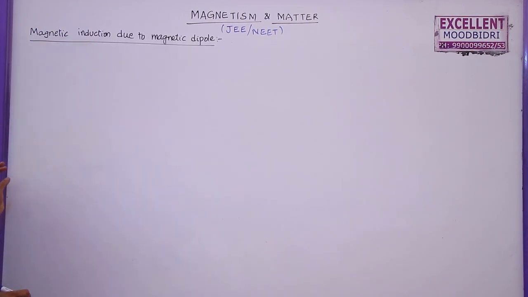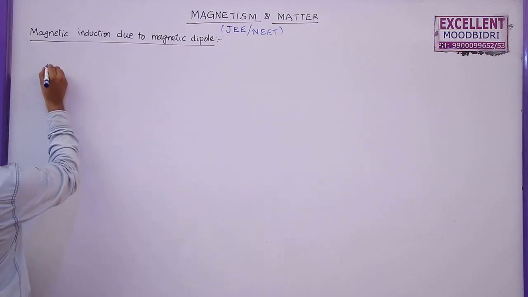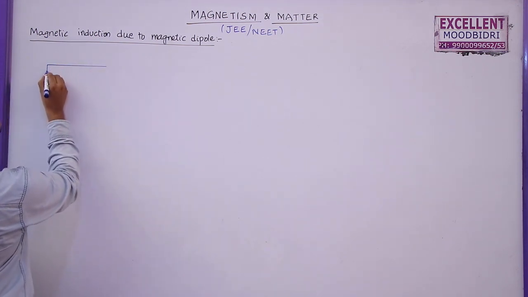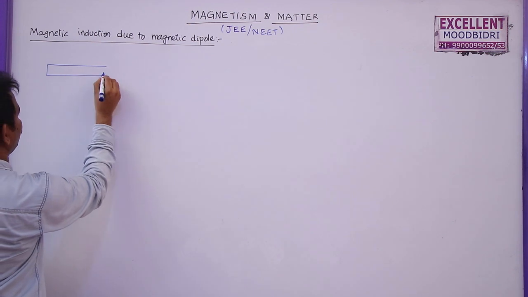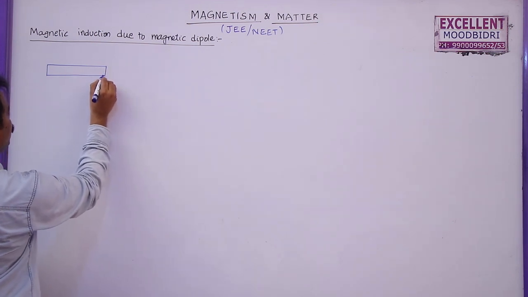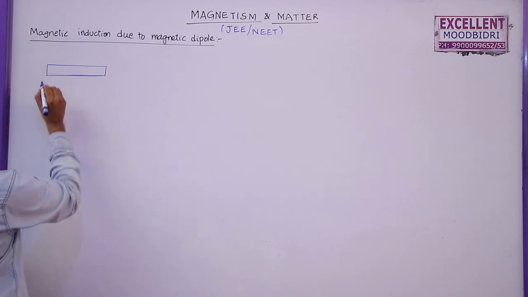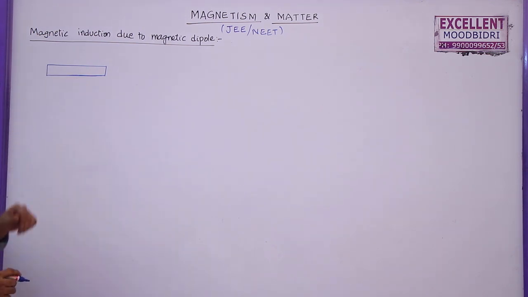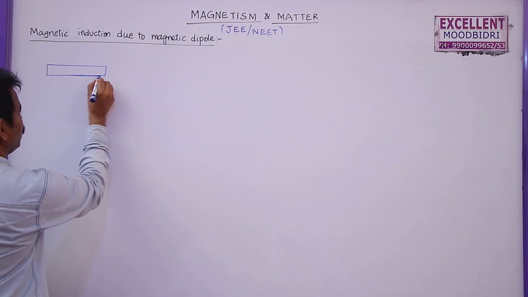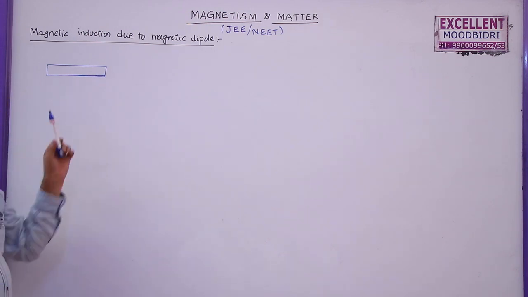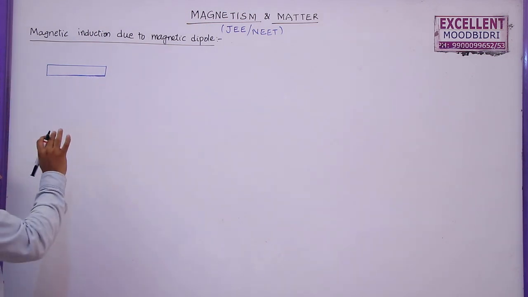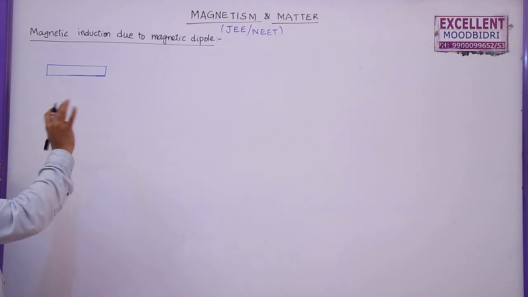Magnetic induction due to a magnetic dipole. A bar magnet is also known as a magnetic dipole. An electric dipole is a system of two equal and opposite charges separated by some distance. Here I have taken a magnetic dipole. In the electric dipole, there are two equal and opposite charges separated by some distance.